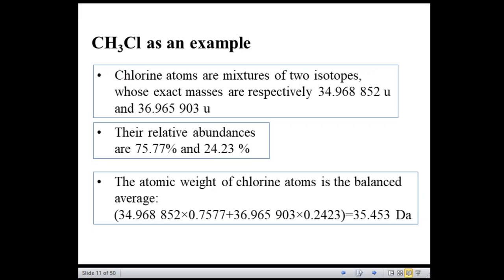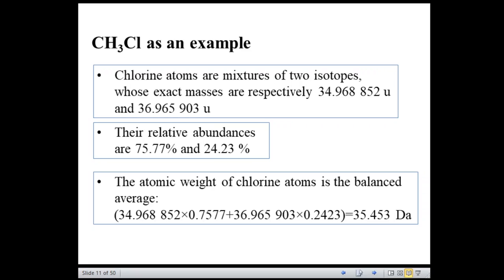Okay. Now whereas the monoisotopic mass is 12 plus 3 multiplied by 1.0 plus 34.96, that amounts to 49.99.